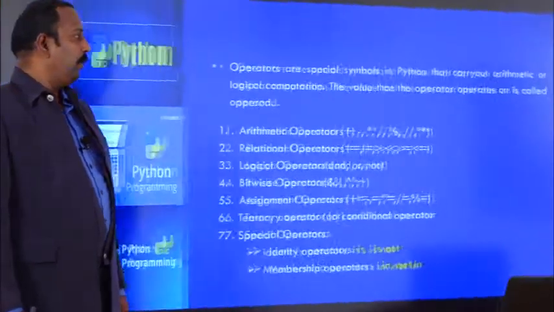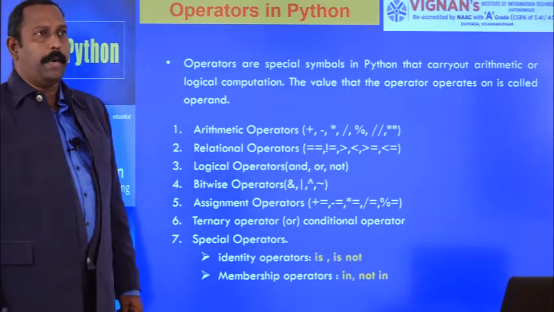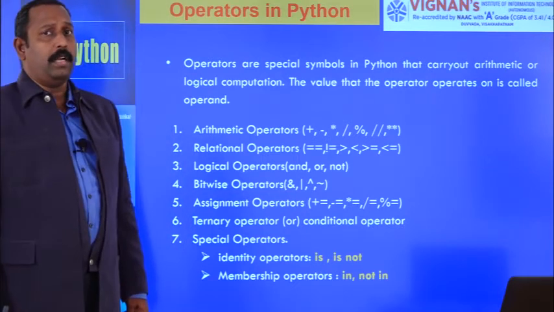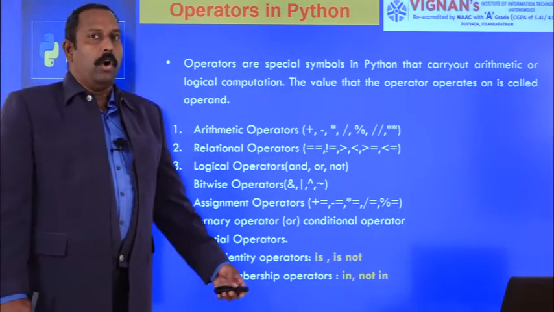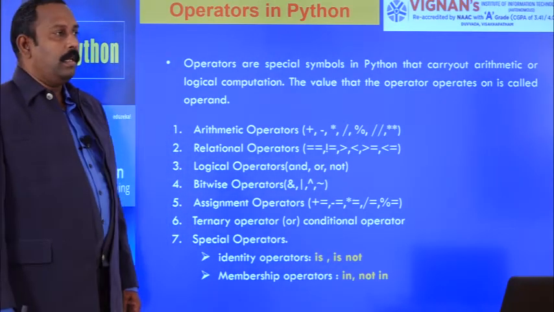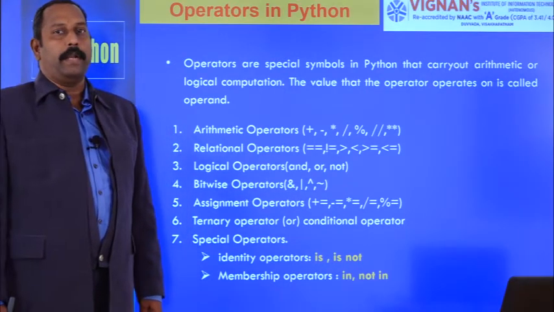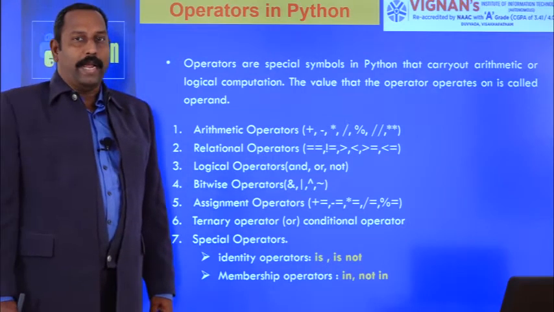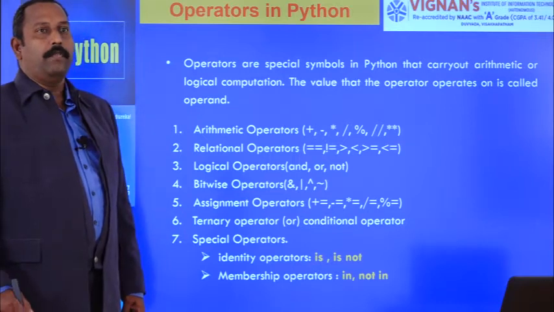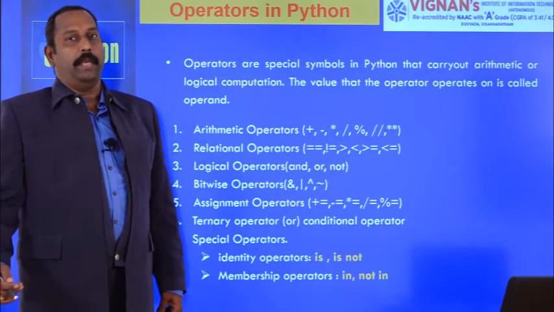Operators in Python. Operators are special symbols in Python and they carry out arithmetic and logical computation. An operator will perform an operation on operands. That means suppose you write a plus b, so plus is an operator and a and b are called operands. The operator will perform the addition operation on operands a and b.